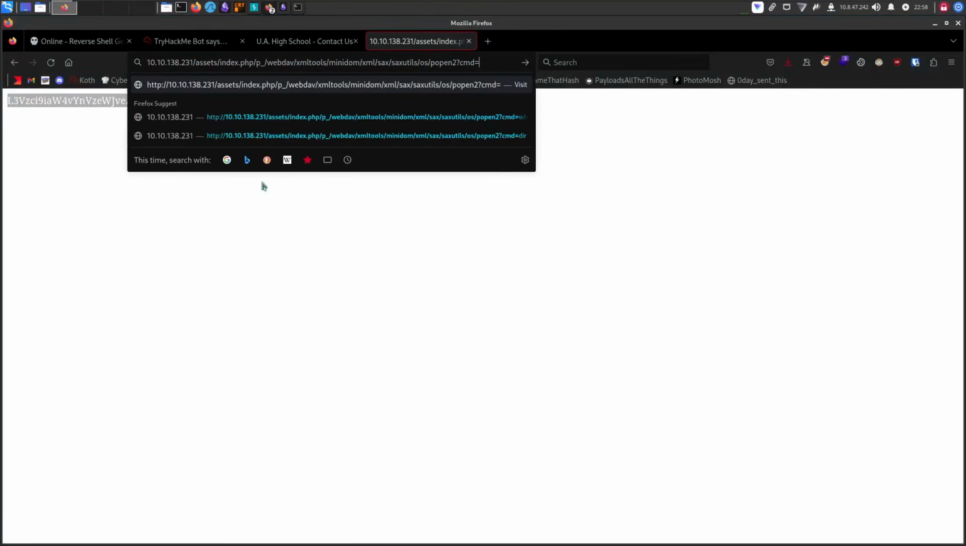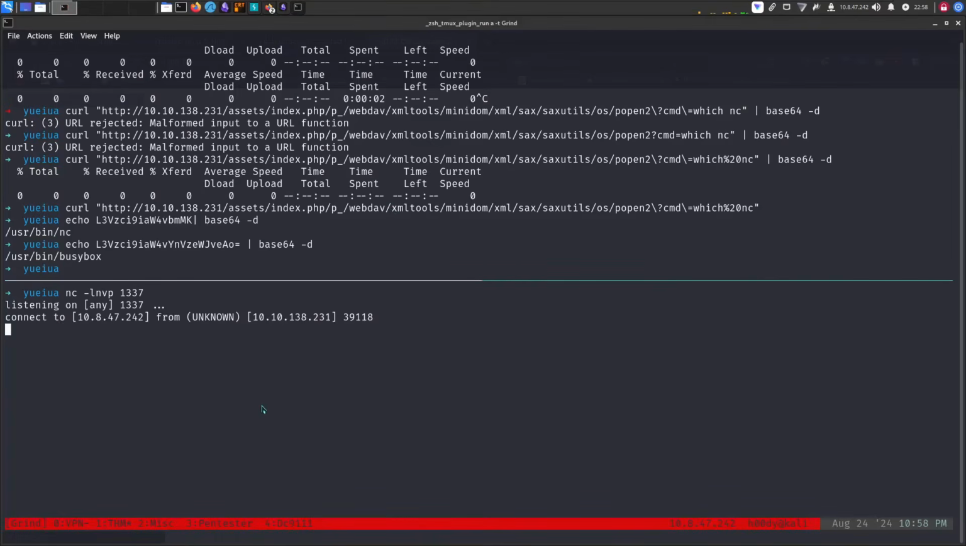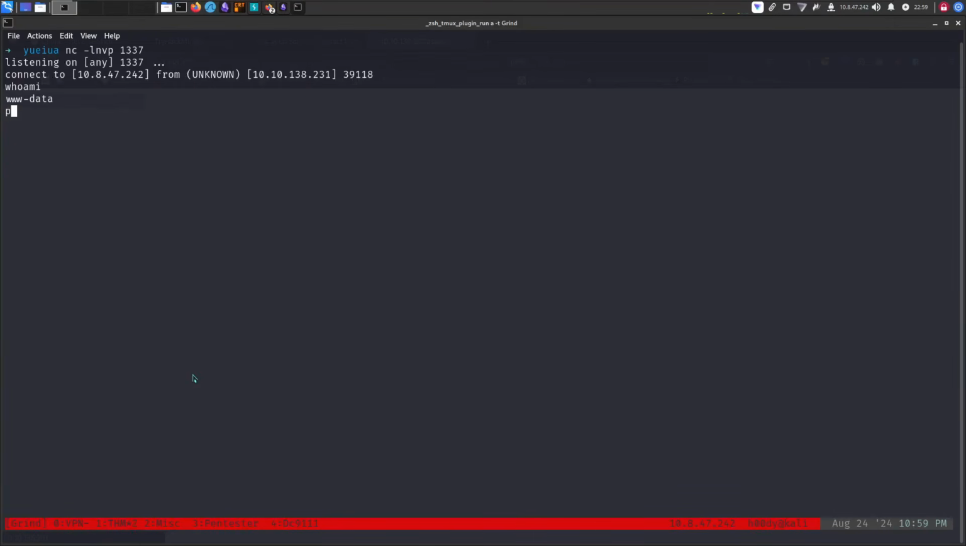So I can just do BusyBox netcat, my IP, the port I have open that I'm listening on, and -e to execute command and bash. You can get it from revshells.com and there we go. I hit enter and we get the shell. So who am I? We are data user. Let's make it bigger.